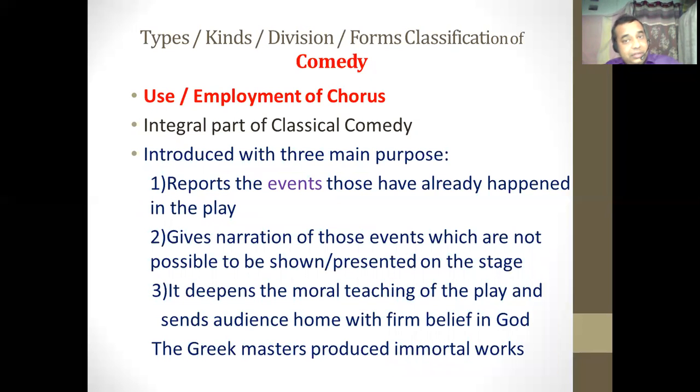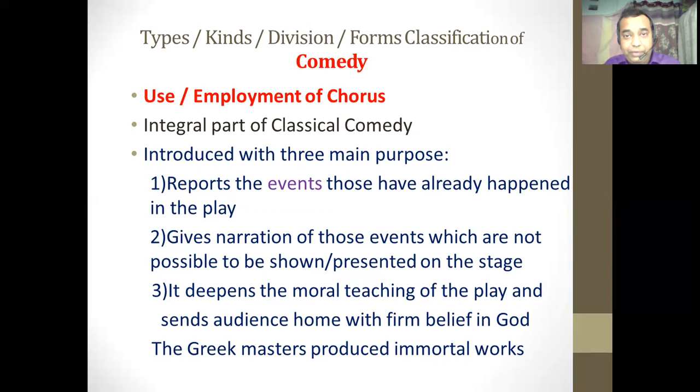Another important thing in classical comedy is that it employs the chorus. So what is the chorus? The chorus is an integral part of any classical drama. It may be classical tragedy or classical comedy, but whenever someone is writing a classical drama, the use of the chorus is a must. So why has the chorus been used in the drama? There are three important purposes of using the chorus in the classical drama, in the classical comedy.